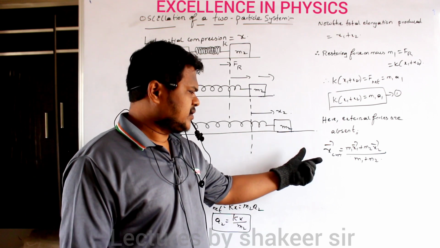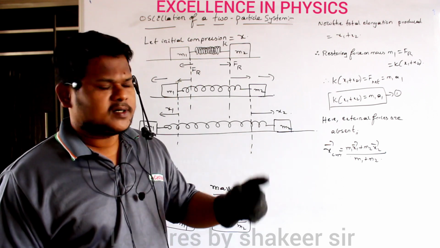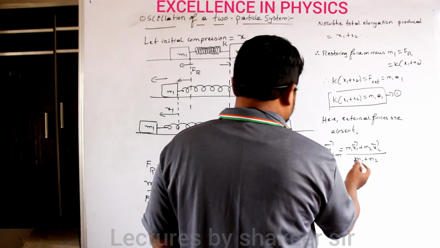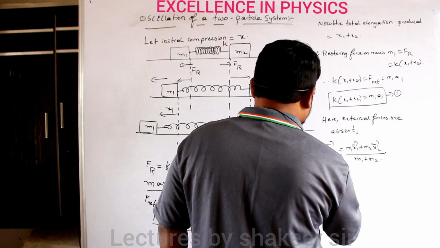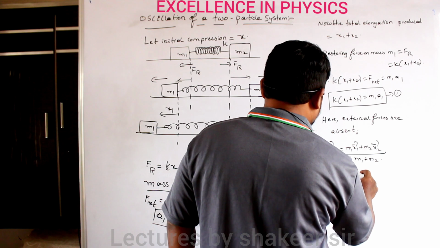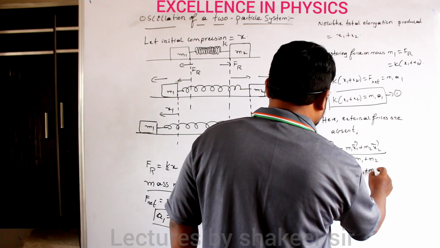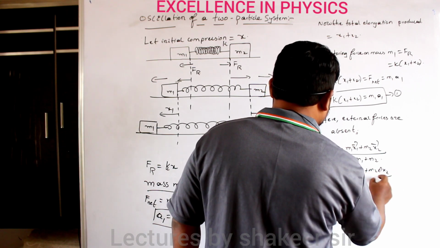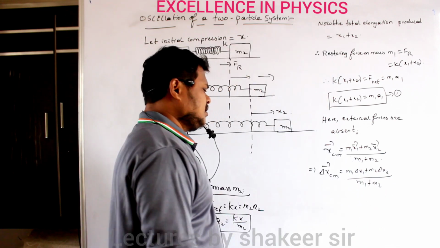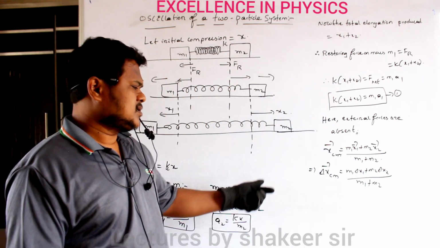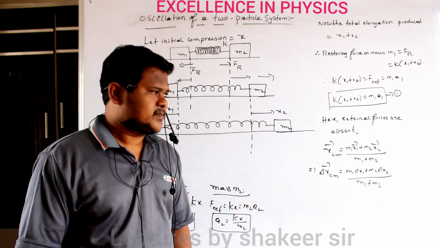If I take my reference on the center of mass, the same relation I can write like this also: delta x center of mass is equal to (m1 delta x1 plus m2 delta x2) divided by (m1 plus m2). What is delta x center of mass? That is the change in position of center of mass.